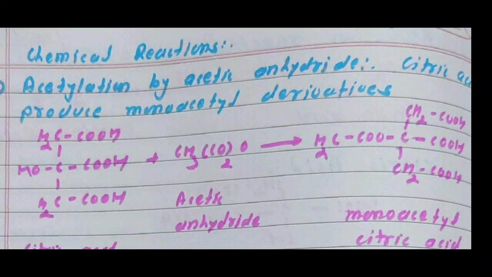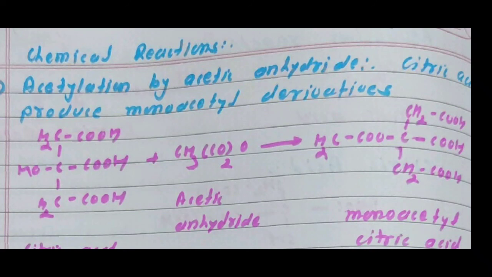Here I am showing the structure of citric acid, CH2COOH, COH, COOH, CH2COOH, reacting with acetic anhydride. In the OH group, H is replaced by the CH3CO group, that is the acetyl group, forming CH3COO, and the remaining structure is as it is, CH2COOH, C, COOH, CH2COOH.